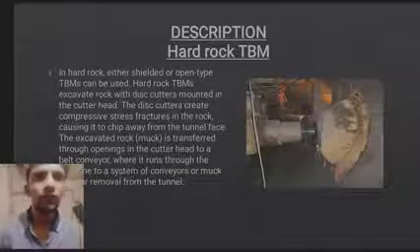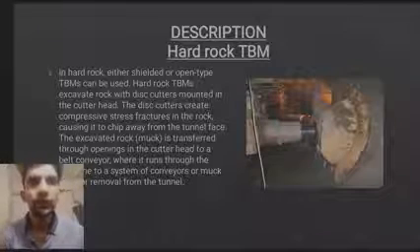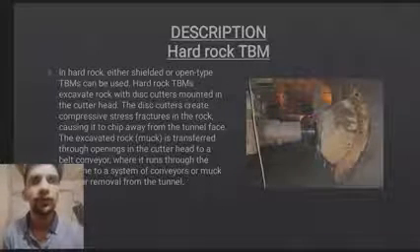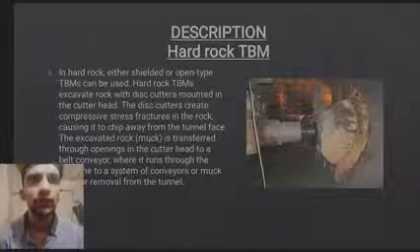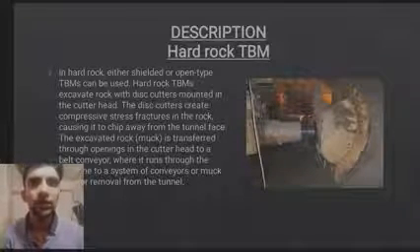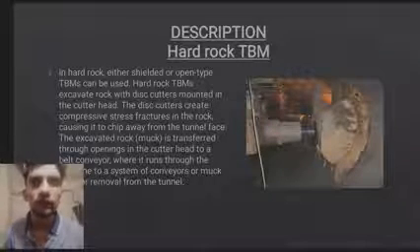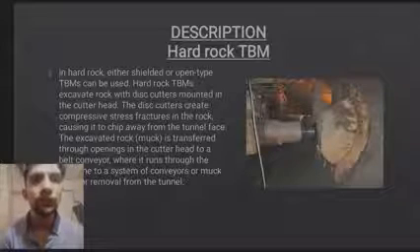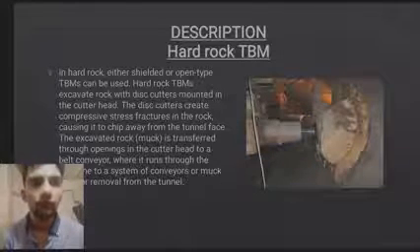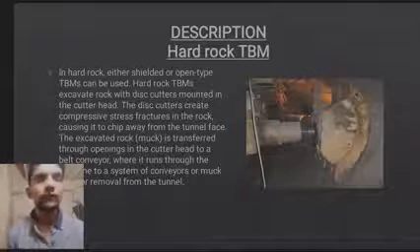Description. Hard rock TBM. In hard rock, either shielded or open types of TBMs can be used. Hard rock TBMs excavate rock with disc cutters mounted in the cutter head. The disc cutters create compressive stress fractures in the rock, causing it to chip away from the tunnel face. The excavated rock, muck, is transferred through openings in the cutter head to a belt conveyor, where it runs through the system of conveyors and is removed from the tunnel.